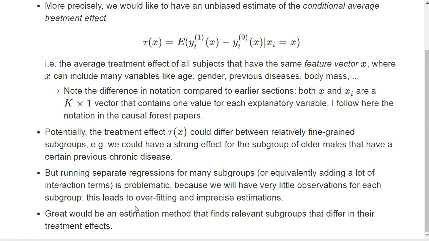What would be nice would maybe be some estimation method that finds the relevant subgroups where the treatment effects substantially differ. So if it's a treatment effect that works very nicely for older males with some particular chronic disease, it would be nice if the estimation algorithm finds out the subgroups and finds, hey, for this subgroup we have a different effect than for the other subgroups, for example.